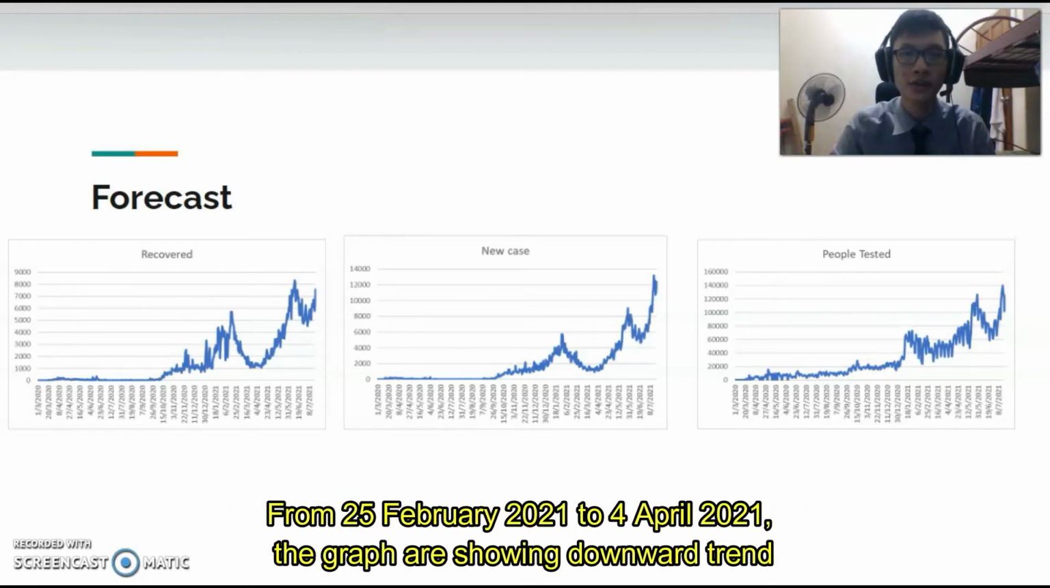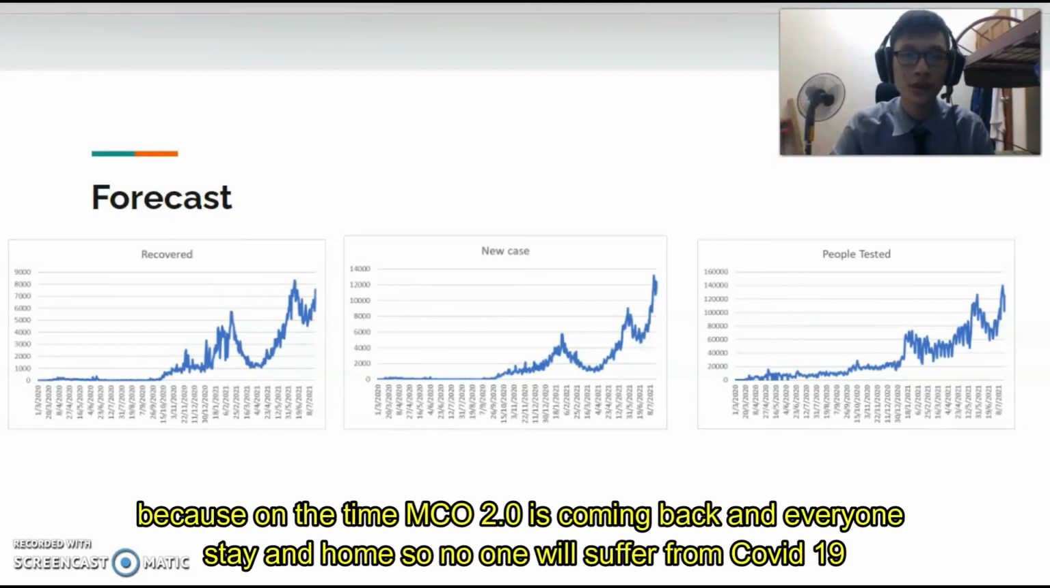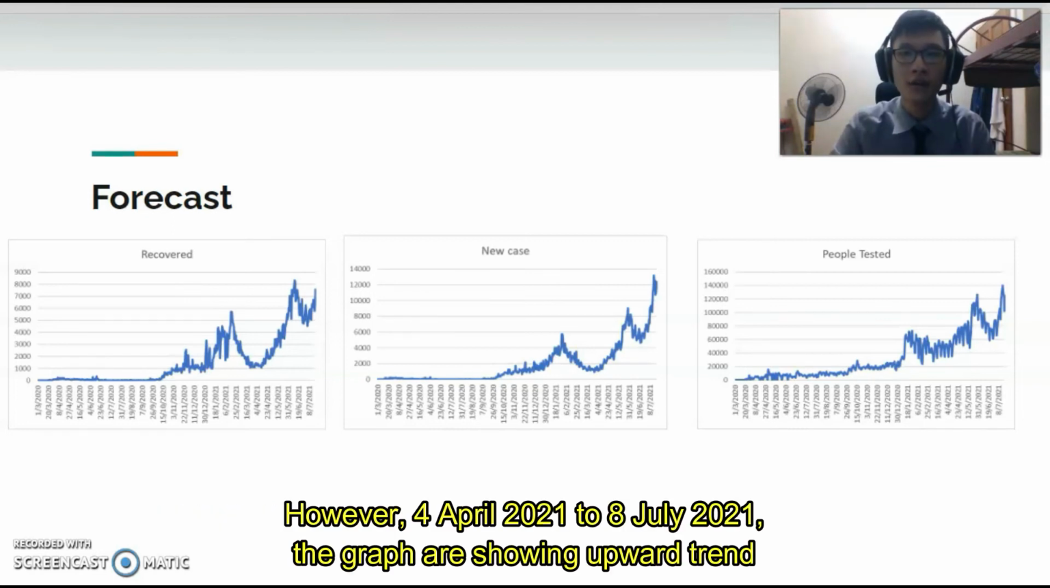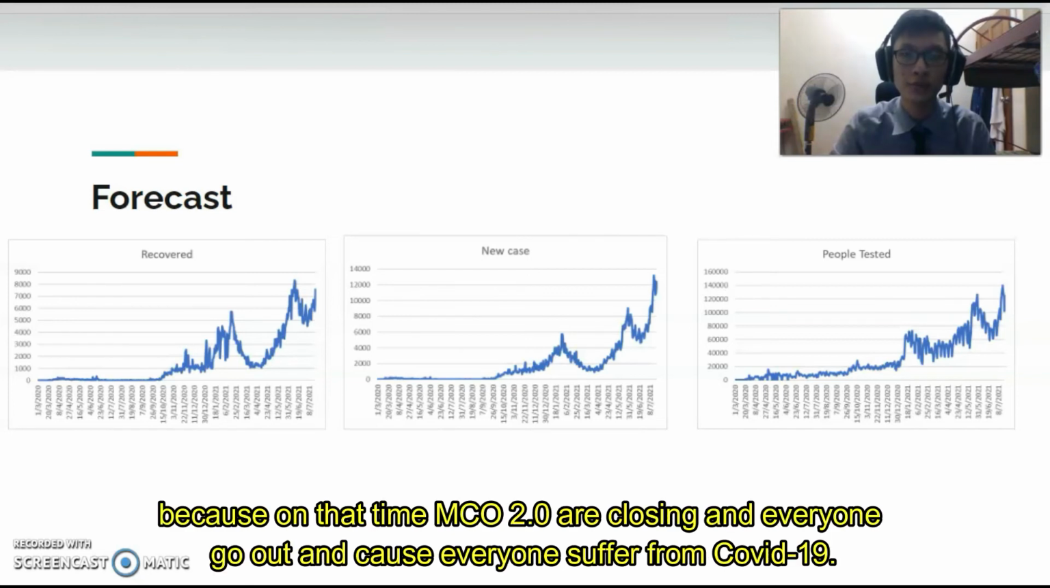From 25 February 2021 to 4 April 2021, the graphs show a downward trend because at that time MCO 2.0 came back and everyone stayed at home, so fewer people suffered from COVID-19. However, from 4 April 2021 to 8 July 2021, the graphs show an upward trend because MCO 2.0 was lifted, and everyone went out, causing many to suffer from COVID-19.